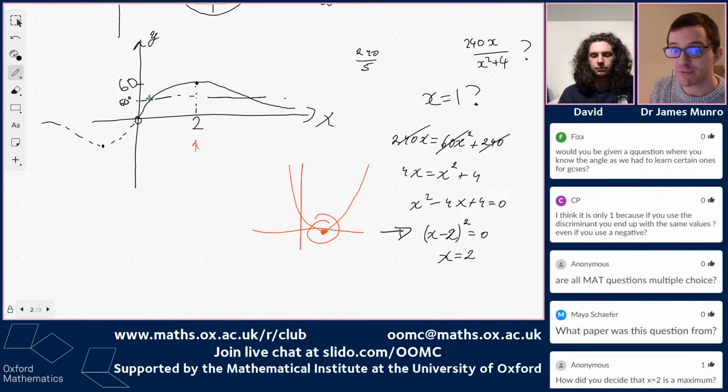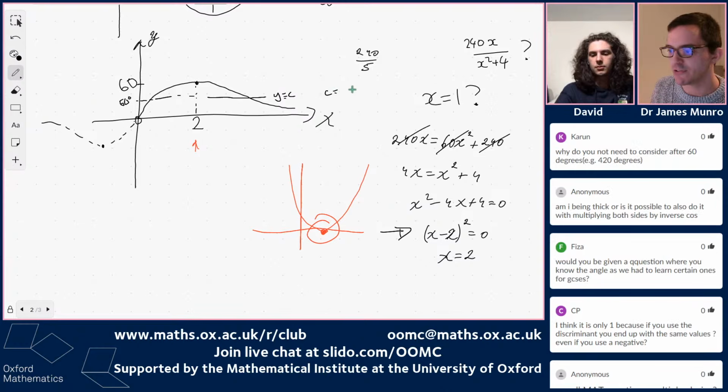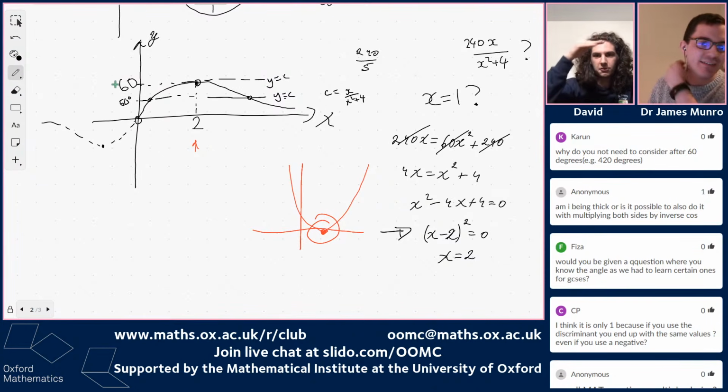So I was expecting two solutions, because normally when you draw a horizontal line y equals c across here, and you set the constant equal to, I guess, x over x squared plus 4 or something, I was expecting two solutions out. When I saw David had got one solution out, that gave it away to me that we were in a very special case. We'd taken y equals c and just got one solution. It's pretty unusual. Equally, we could have gotten 0 as well, if the line was above.